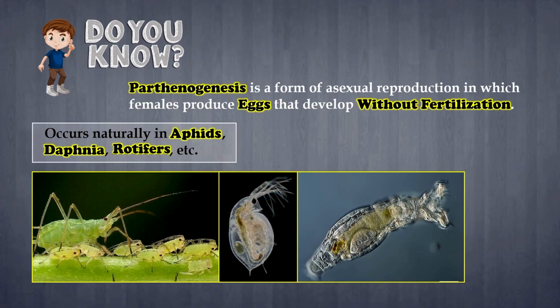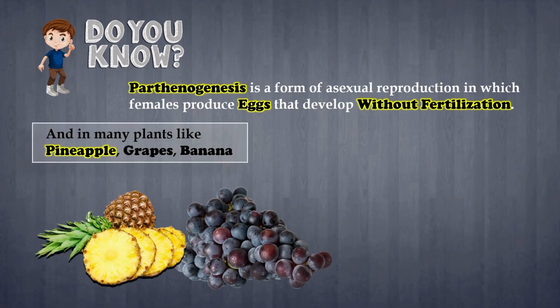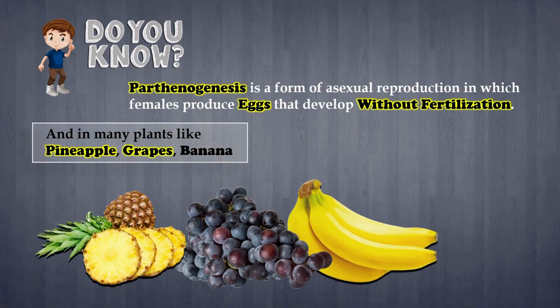Parthenogenesis does not occur only in animals, it also takes place in many plants. Some fruits like pineapple, grapes, and banana develop without fertilization. These fruits are produced without seeds because the plant forms new fruit directly from the female reproductive tissues. This process helps farmers grow seedless varieties that we commonly eat. So, parthenogenesis is a natural process that helps both animals and plants reproduce even when fertilization does not happen.